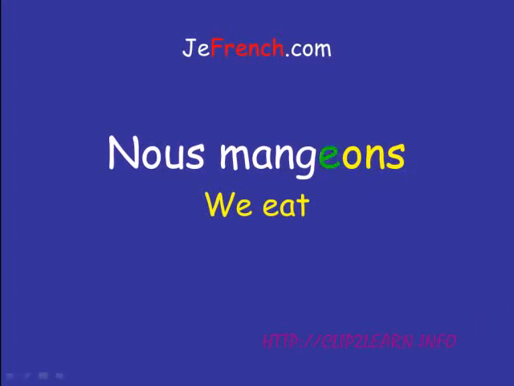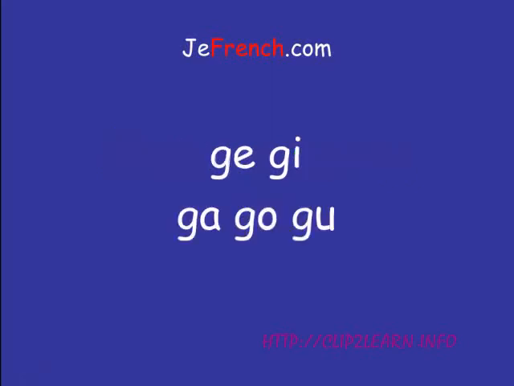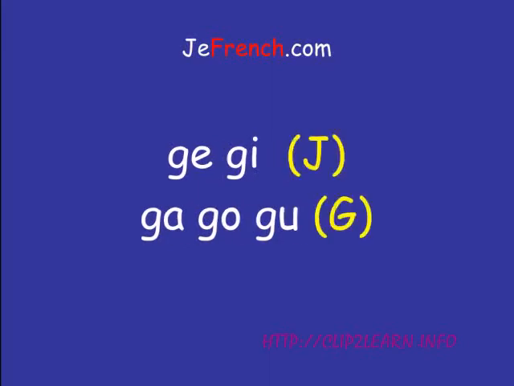And you can see that we kept the E of manger. That's because we want to preserve the sound je. The basic rule here is that before an E and an I, the G will be pronounced as je, a J sound.